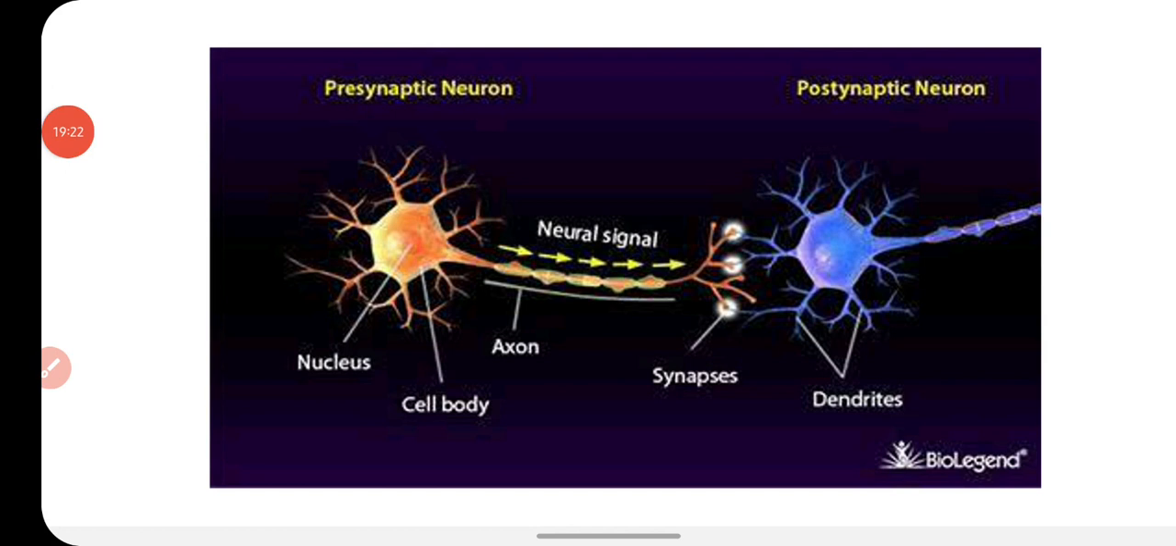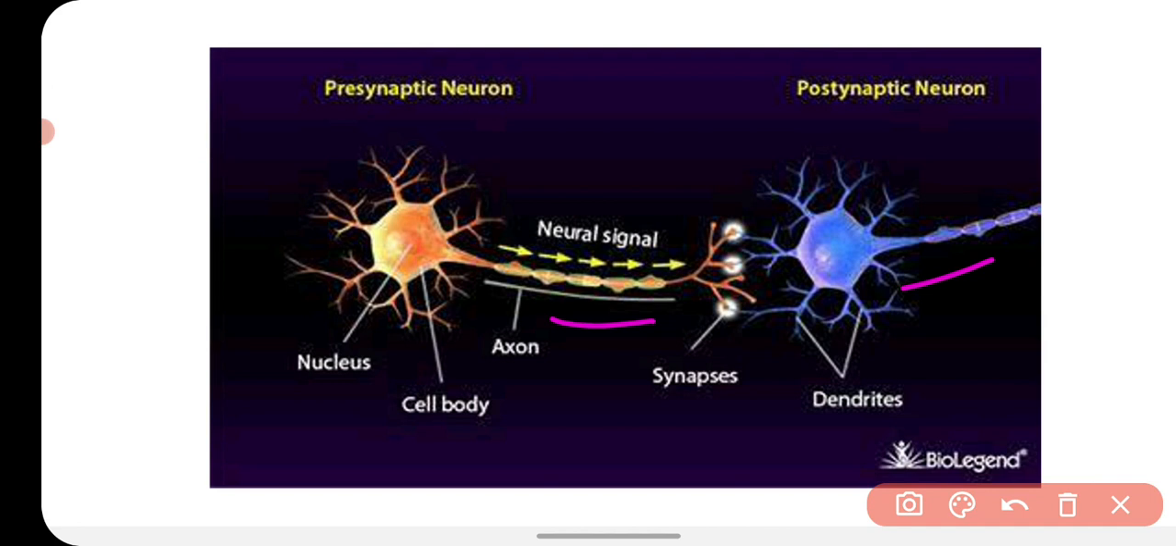In your body there are millions of neurons present, and these neurons are connected end to end. Like you can see in this diagram, this neuron is connected with another neuron, and always the axon ending of one neuron is connected with the dendrite of the other neuron. And the place where the two neurons meet together is called synapse.